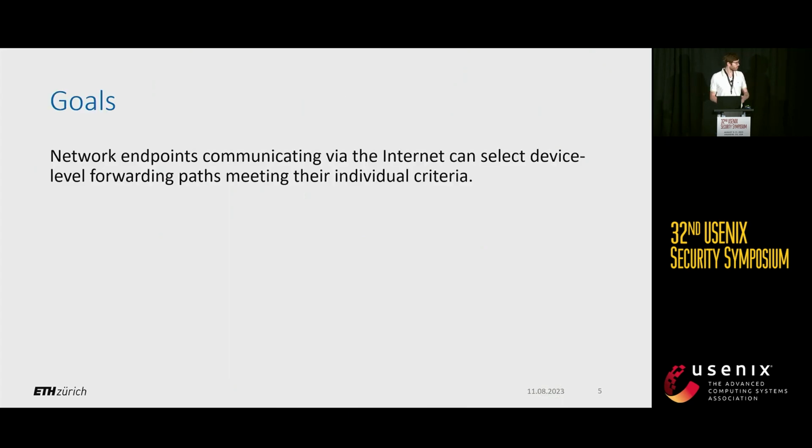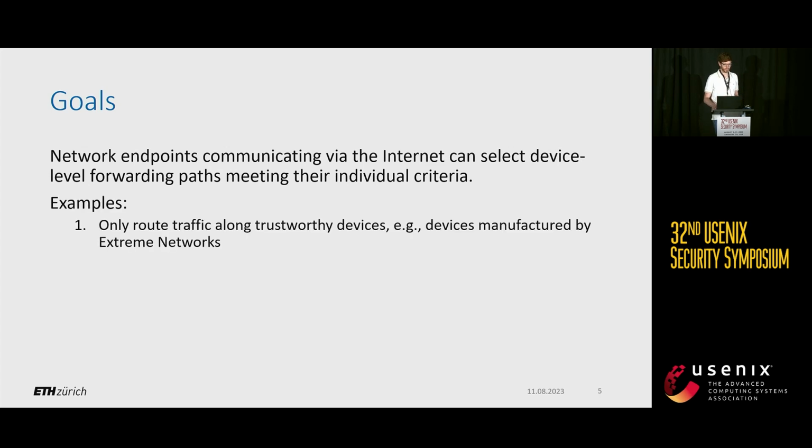So the goal of our project is to allow network endpoints communicating via the internet to choose forwarding paths which meet their criteria in terms of which routers are used to forward traffic. As we've seen before, a possible criterion is to route traffic along trustworthy devices, where trustworthiness might, for example, be who manufactured this device. So it could be only devices manufactured by Extreme Networks. And the second criterion we've seen before is geofencing. For the example that we had, you want to ensure that your data stays within the US.